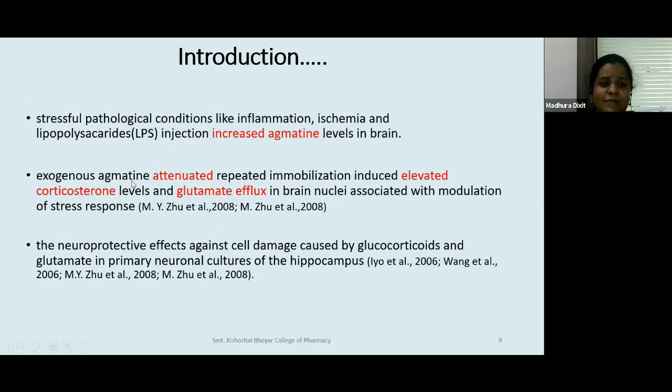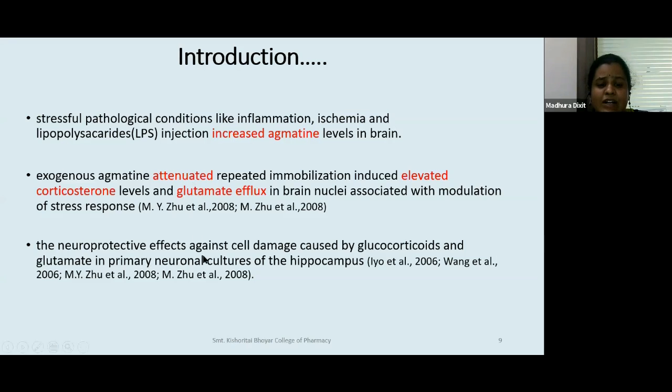Then exogenous agmatine, again externally administered agmatine, has attenuated, which means decreased, the repeated immobilization-induced corticosterone levels. That means if you immobilize a rat for a long period of time, the rat would obviously be in stress and there would be elevated corticosterone levels in the rat, and glutamate efflux. Glutamate is an excitatory neurotransmitter. So when you give agmatine in such a condition, then the elevated corticosterone level is attenuated, meaning decreased, and glutamate efflux is also attenuated.